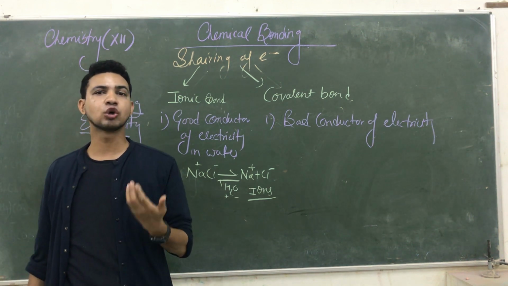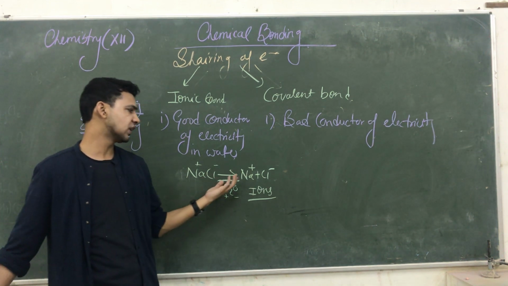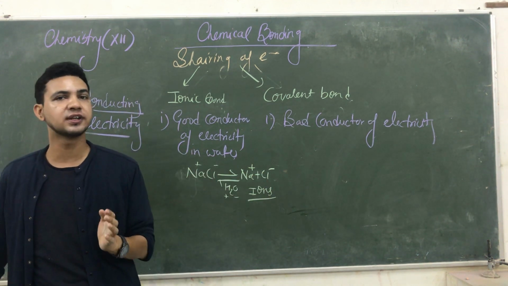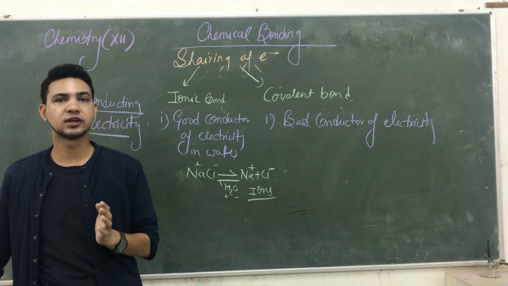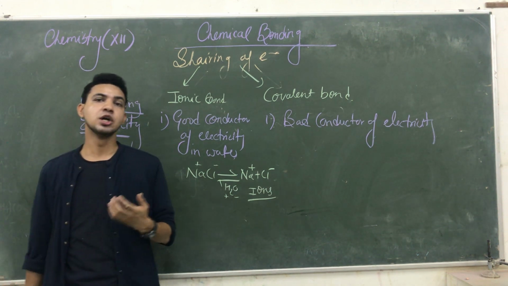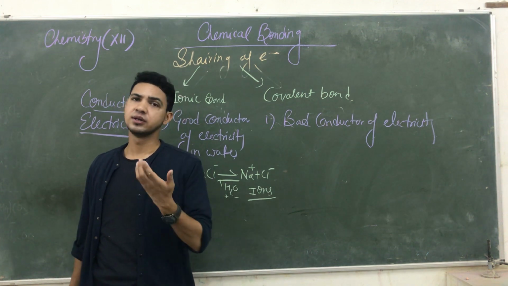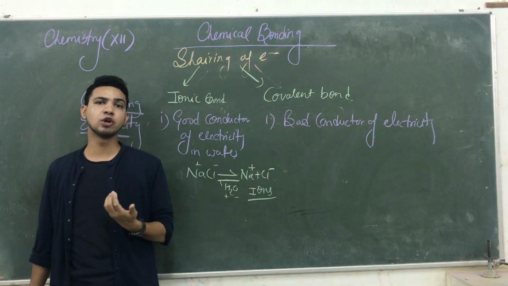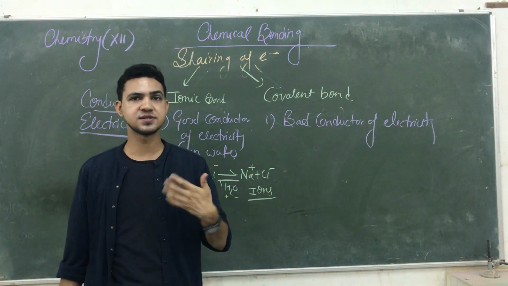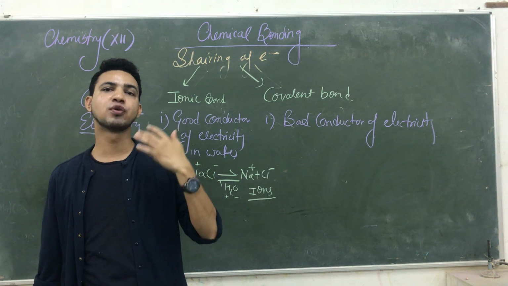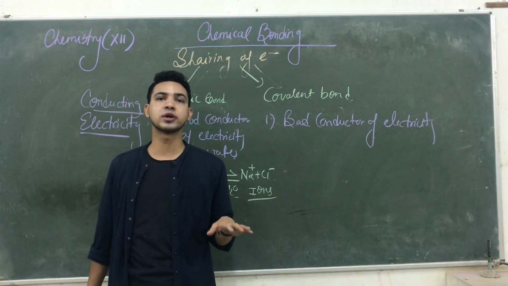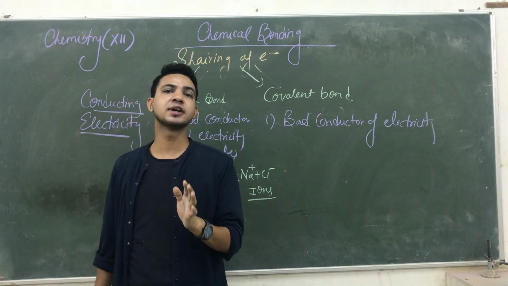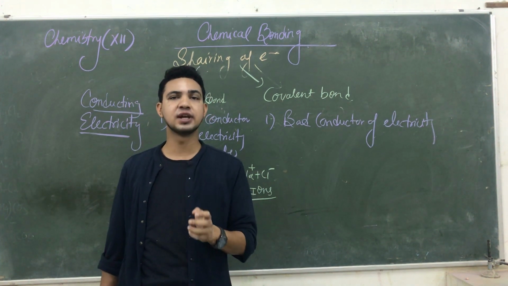If you are talking about a liquid solution, then in liquid solutions ions are necessary. If the liquid solution carries ions, then that solution is a good conductor, like distilled water and tap water. Which water easily conducts electricity? Tap water, because tap water contains lots of mineral ions. But in the case of boiled or distilled water, when we distill or boil it, all the ions are removed from the solution. So this water is not capable of containing any ions. If ions are absent, that water is a bad conductor of electricity.